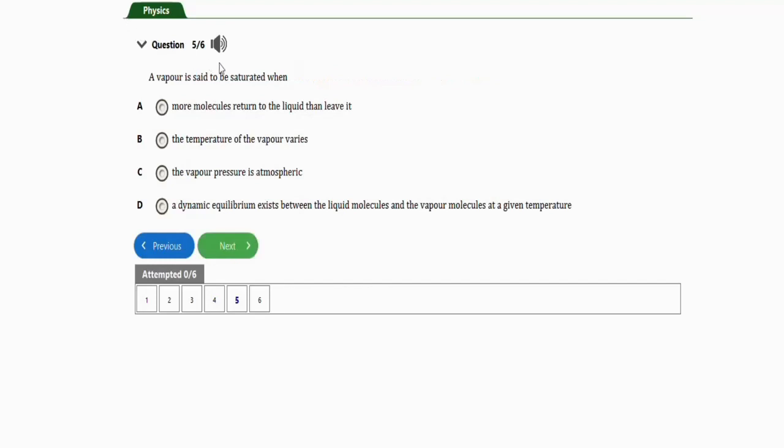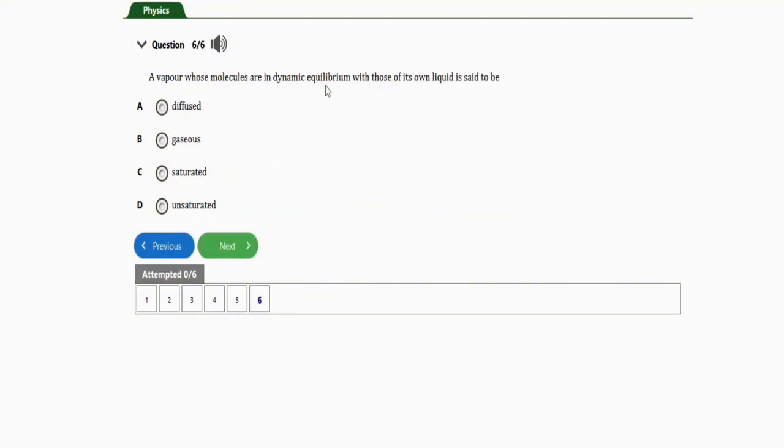Alright, so let's go to the next question, which is this one. It says a vapor is said to be saturated when, I think we've answered this question before. The correct option is option D, when a dynamic equilibrium exists between the liquid molecules and the vapor molecules at a given temperature. So lastly, before we end the class, let's look at this one. It says a vapor whose molecules are in dynamic equilibrium with those of its own liquid is said to be what? I think I've also answered this question before. The correct option here is option C, which is that the vapor is said to be saturated.